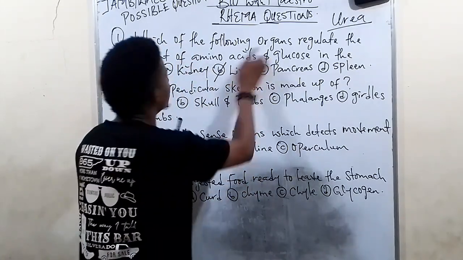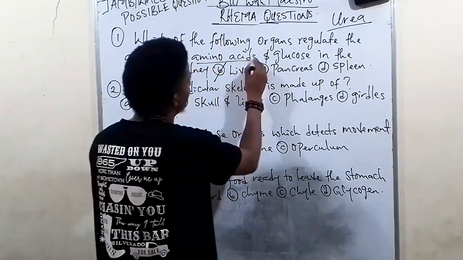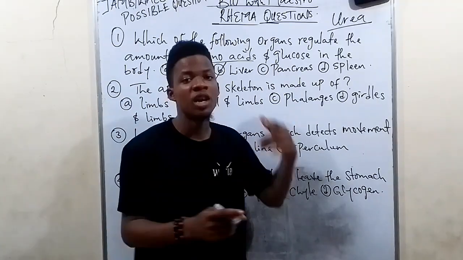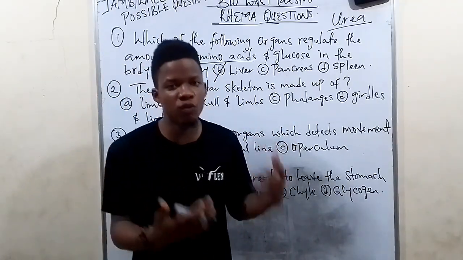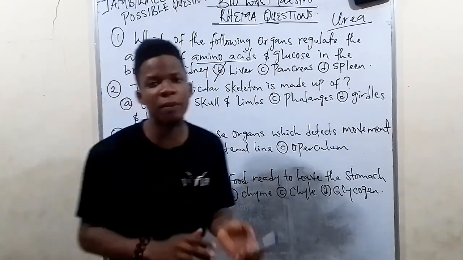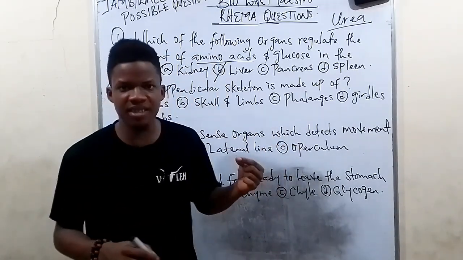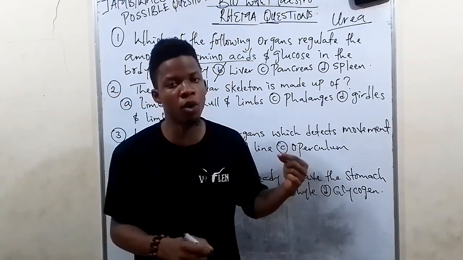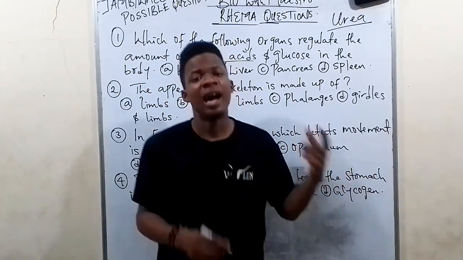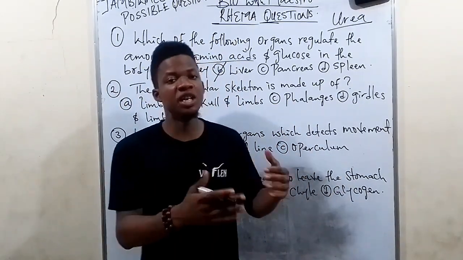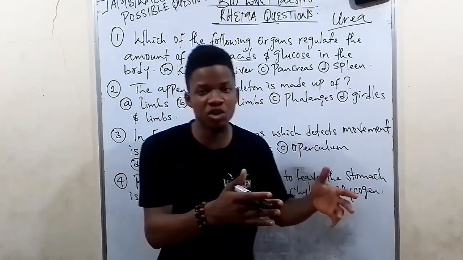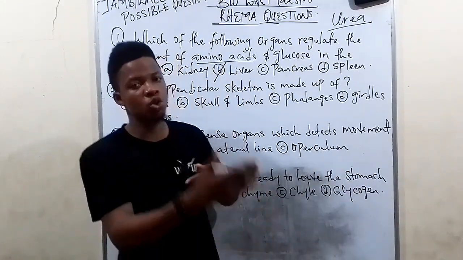So the liver regulates the amount of amino acid. Now let's go to glucose. How does the liver regulate the amount of glucose? The liver converts excess glucose in the blood to glycogen. And when the level of glucose is low in the blood, glycogen is converted back to glucose.